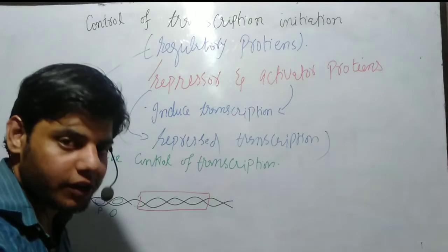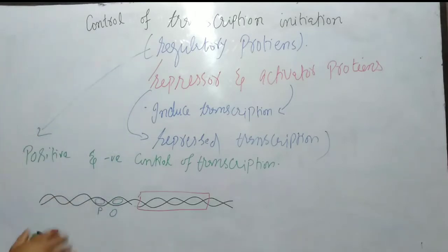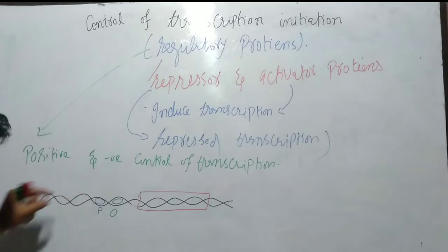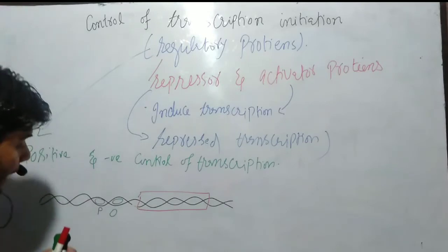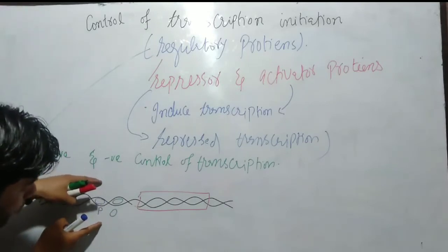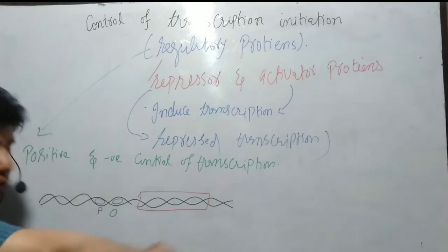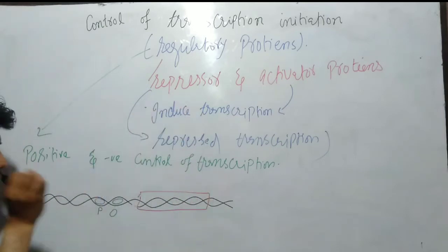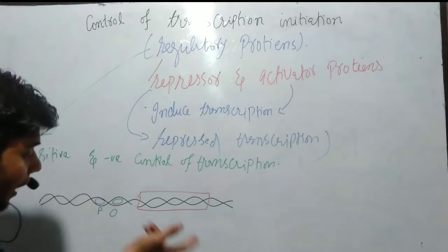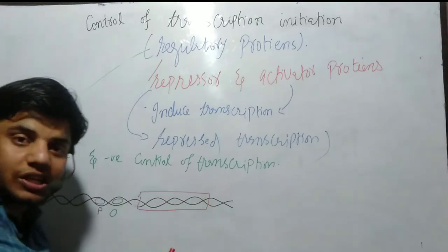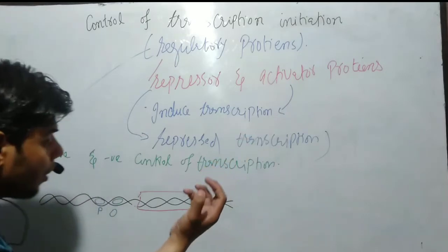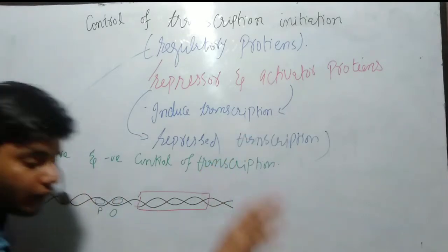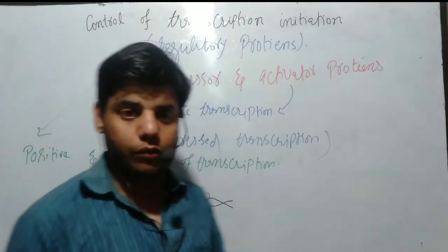Inshallah, we will explain the operon in an upcoming video lecture. Now this promoter is the portion where the activator protein can bind, and it will activate. When the activator proteins bind, it will cause bending of the DNA. When the DNA bends, the RNA polymerase enzyme will bind and start the process of transcription.